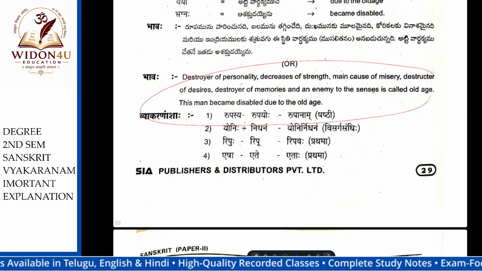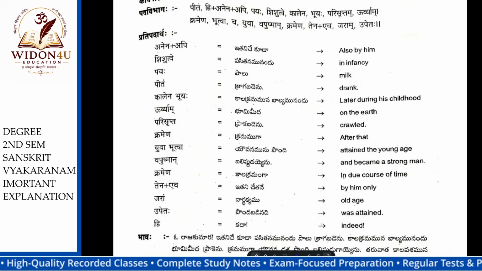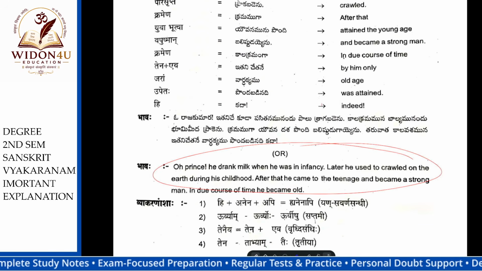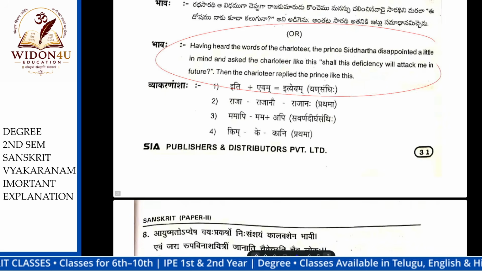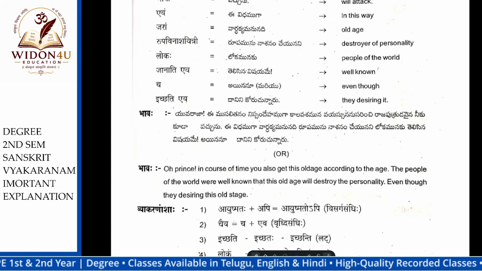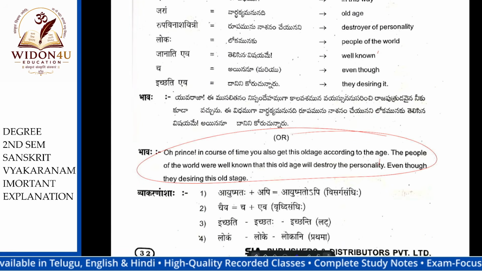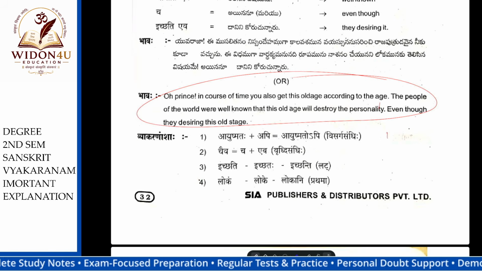Fifth one, read the meaning properly. This is an easy lesson. Last one, only read the meanings properly. Okay, we have completed the first question.